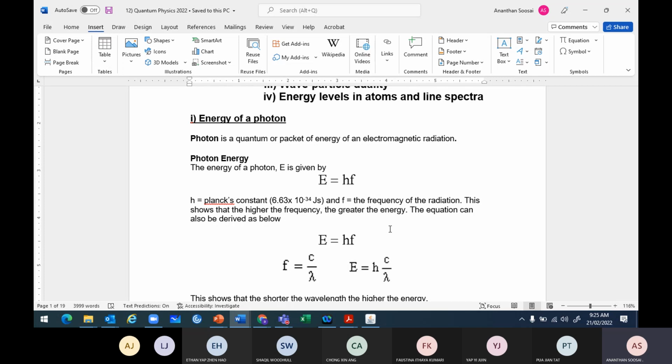As a human who possesses a very huge momentum, you can't show the wave property because your wavelength is too small. So very weird, huh? So electron, proton, all of them as particles have wave property, and waves also have particle property.